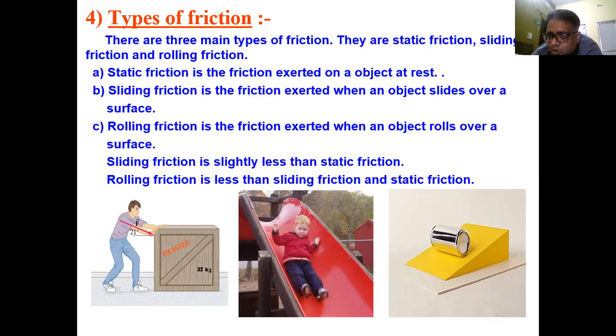So, if there is a question, why is rolling friction always less than sliding or static friction, just write down that the force of friction depends on the area of contact. In rolling friction, the area of contact is less as compared to sliding friction. So the sliding friction is always greater than rolling friction.